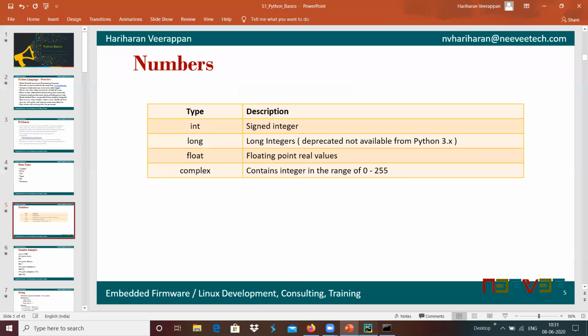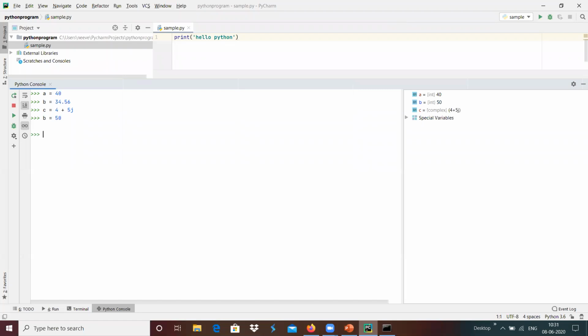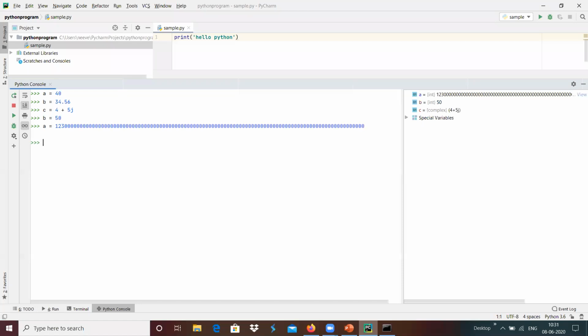And we know that, for example, a character is 0 to 255 and an integer is something like 0 to some level. Here in Python, we do not have any limitation on the integer. For example, I am going to define a equals 1, 2, 3, and assign a very big number, and it has been assigned. The content is available over here.